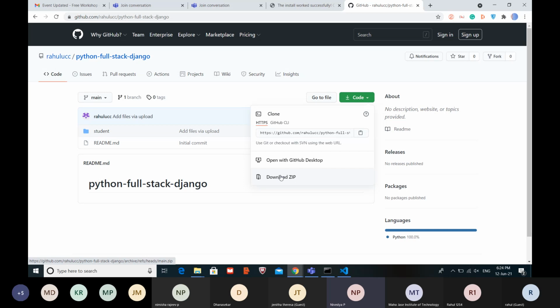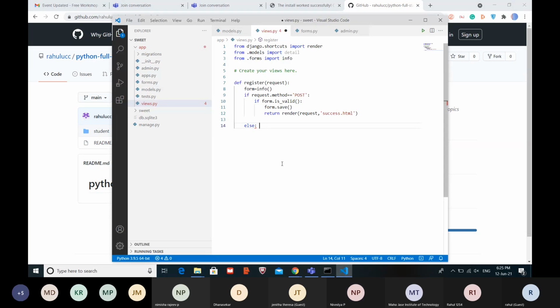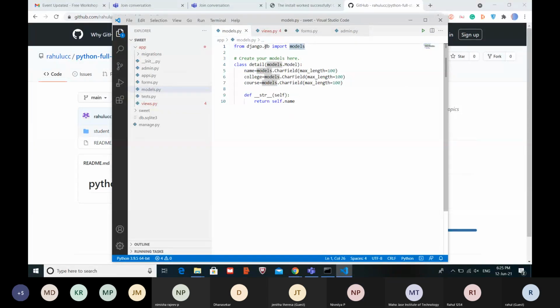Hello, sir. Am I audible? Yeah, you are audible. Sir, after fetching this code, how can we connect this to the database? Sorry, I don't understand. After creating this code, this views.py code. Yes, sir. Okay.